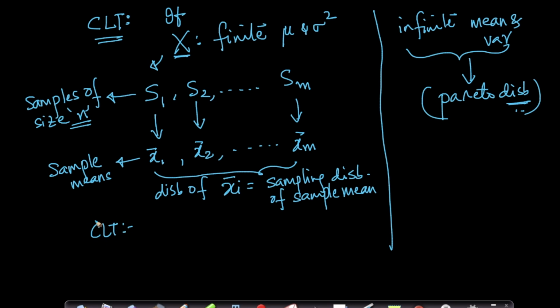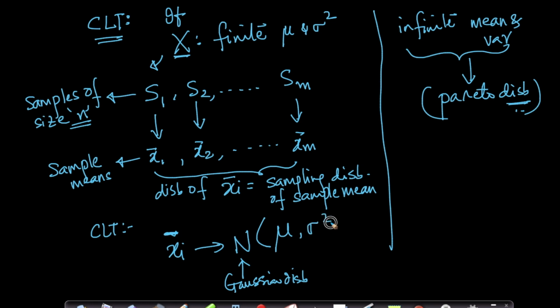What the central limit theorem says is that xi bar is distributed, sorry, not tilde, bar, my bad. So xi bar is distributed with a Gaussian distribution. This is a normal or Gaussian distribution with mean mu and variance sigma square by n, as n tends to infinity. Now let me break it up for you. This is very, very important, and this is super beautiful. I'll explain why. Just bear with me.